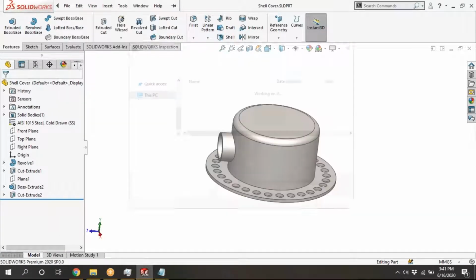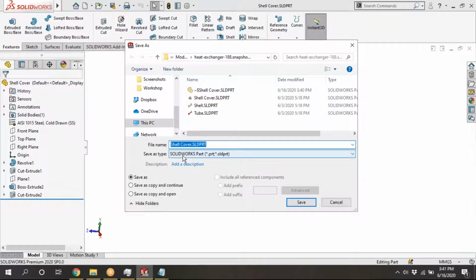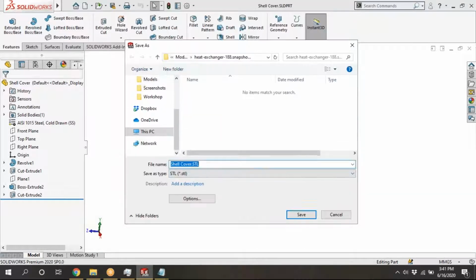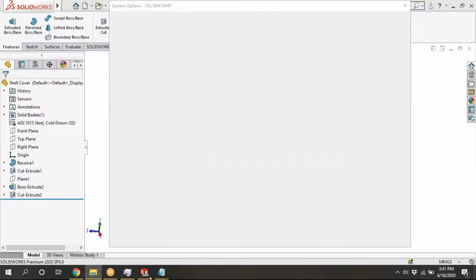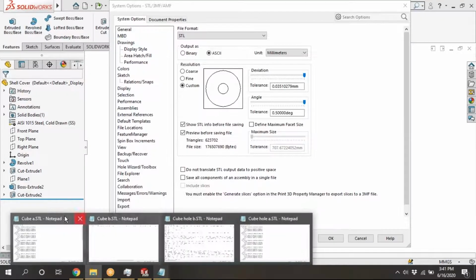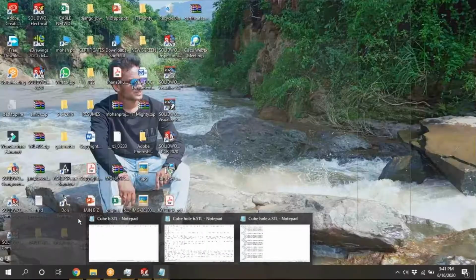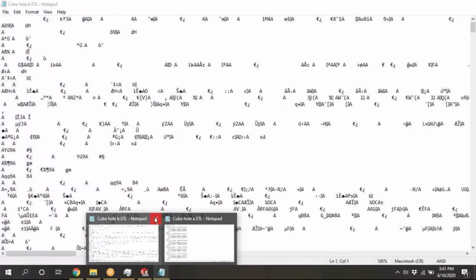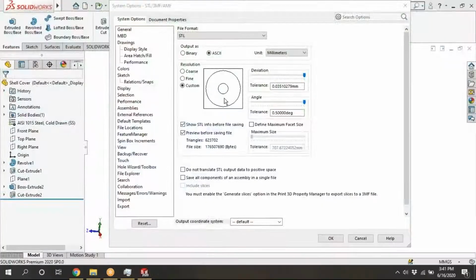Here are the STL options. I'm closing this one. This should be very high.